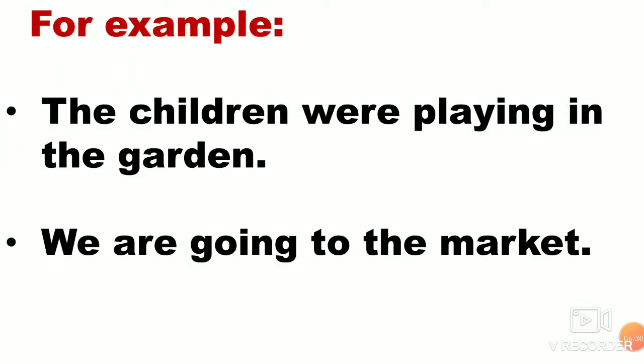For example, a declarative sentence: The children were playing in the garden. Next, we are going to the market. So in these two sentences, when you see, the sentence begins with a capital letter. Okay, that is clear. Then it ends with a full stop. These two sentences declare or state something. So these sentences are said to be declarative sentences.